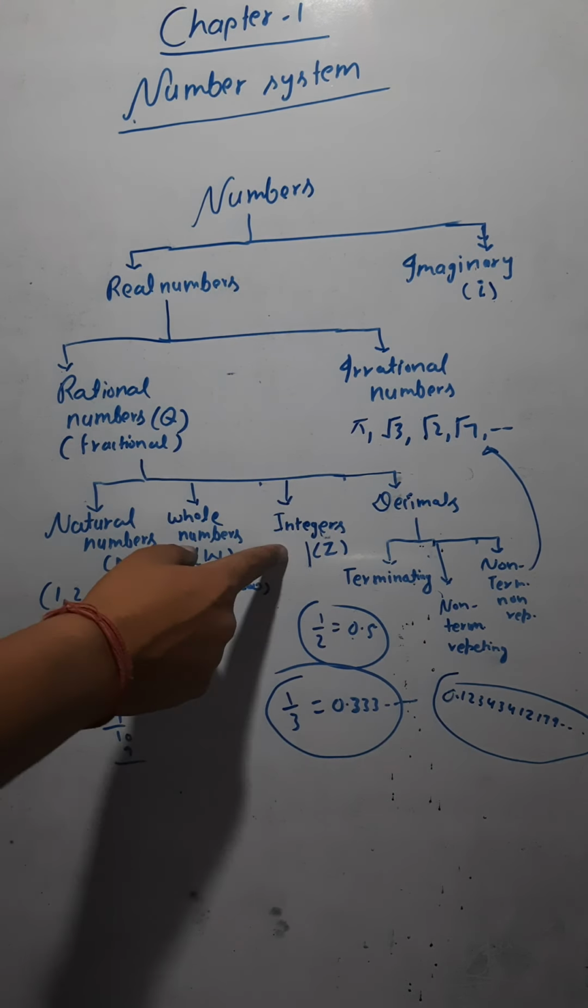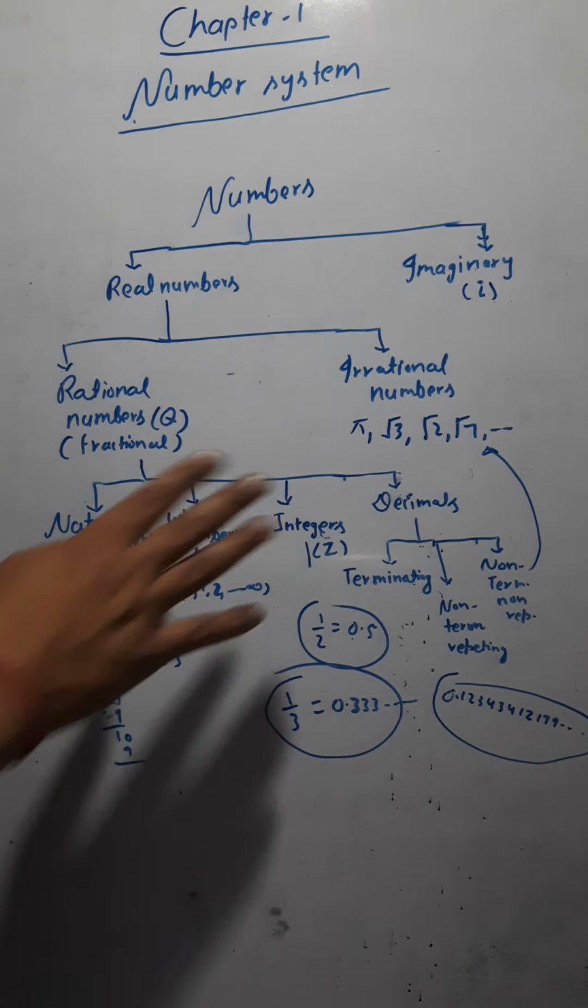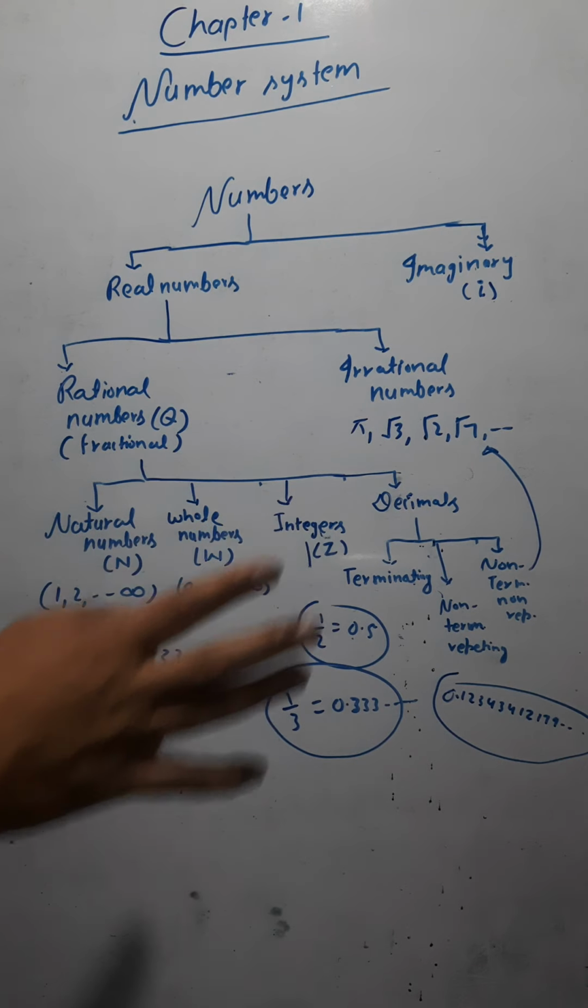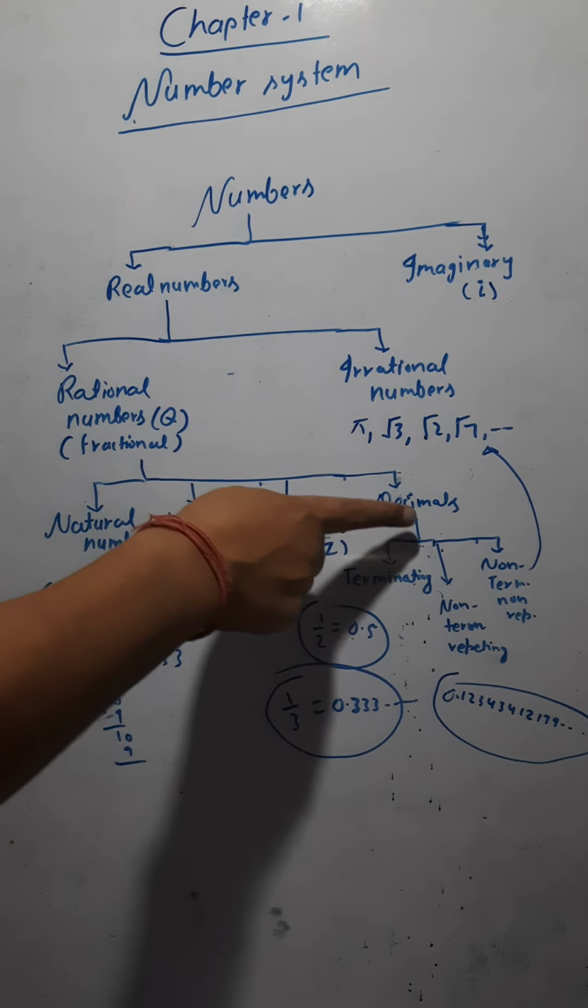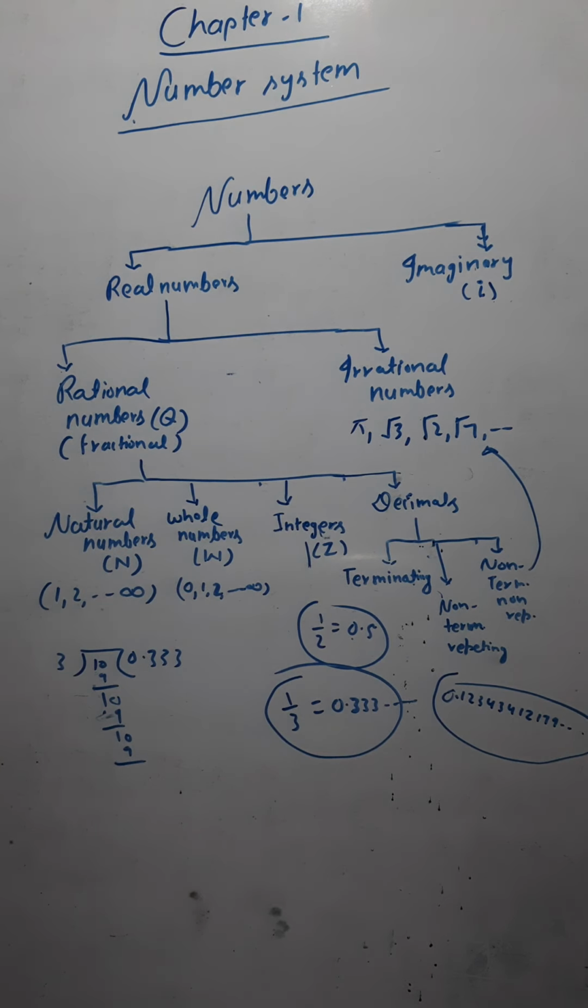If you see, integers are 0, 1, 2, 3, 4 and -1, -2. So 0, 1, 2, 3, 4 come here also. So natural and whole numbers come under integers. Remember this. So if I say every rational number is an integer, it would be wrong, because some rational numbers are in the form of decimals and decimal numbers are not integers. Remember this. Getting it?